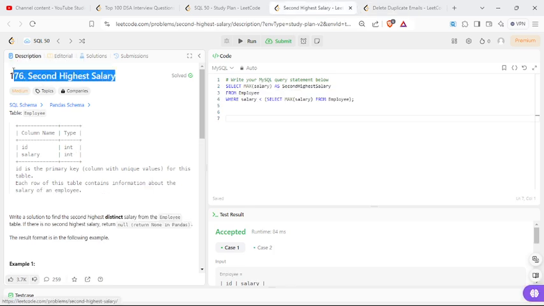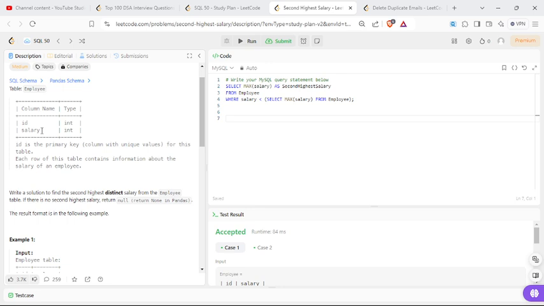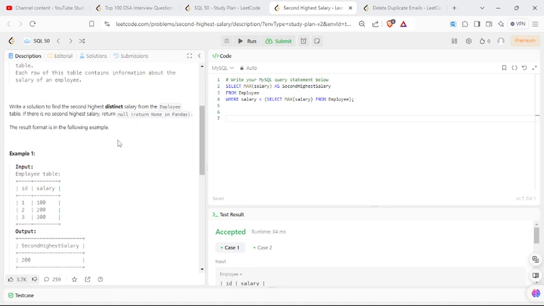In this question you are given a table Employee which consists of two columns: column 1 is ID and column 2 is salary. Both are of type int, where ID is the primary key of the table with unique values. Each row of this table contains information about the salary of an employee. You have to write a solution to find the second highest distinct salary from the Employee table. If there is no second highest salary, return null. Return None in pandas.